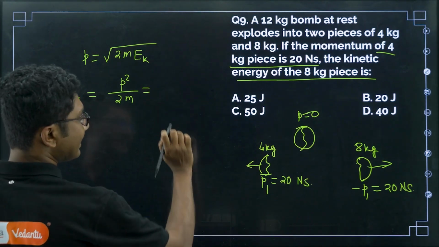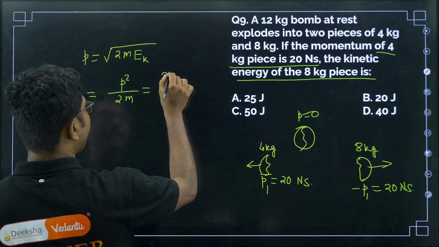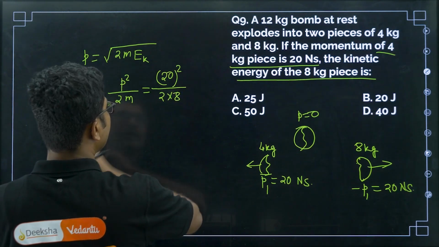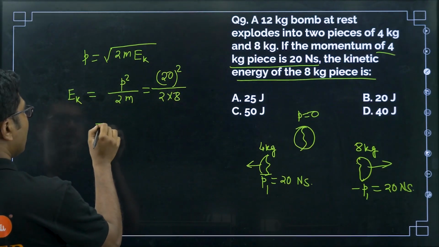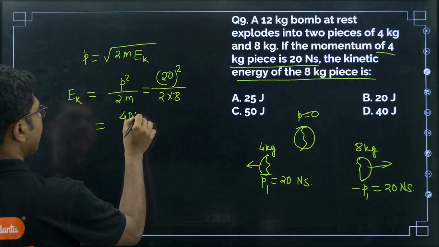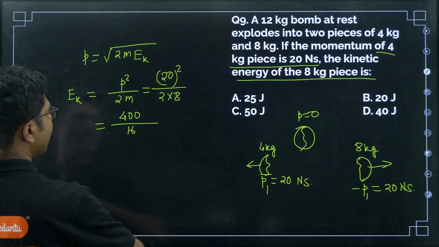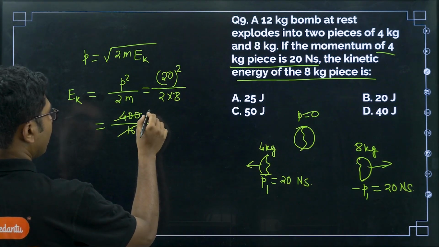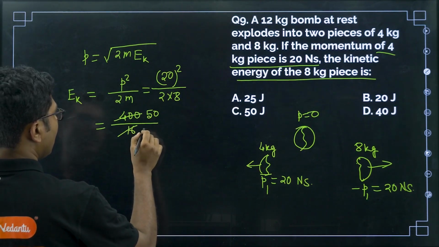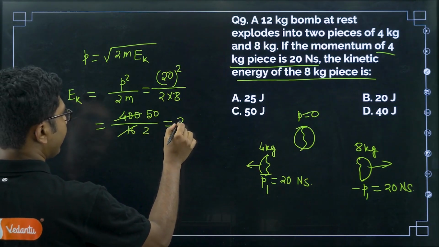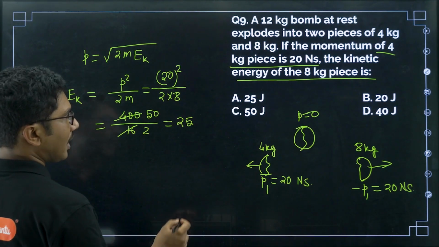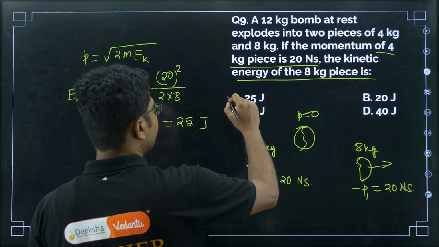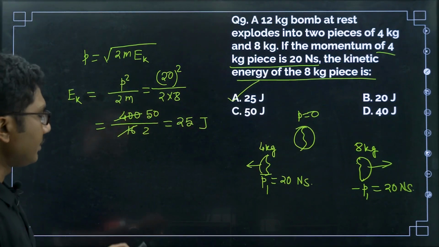So here P is 20, so 20 square, and mass is 8 kg, so 2 times 8. So 20 square is 400 divided by 16, so it will be 25 joules, right? 25 joules is the answer.